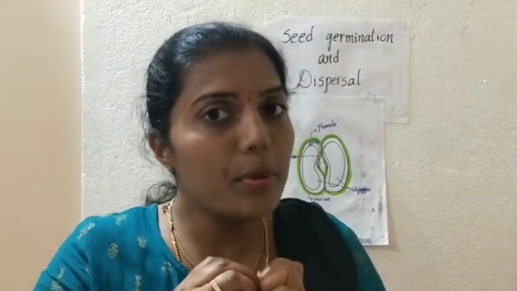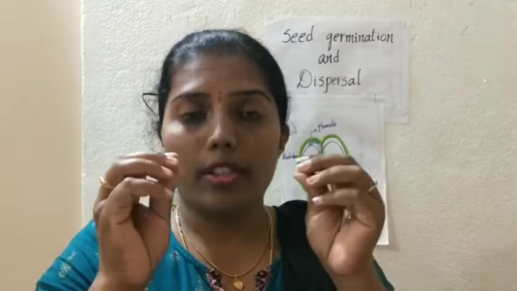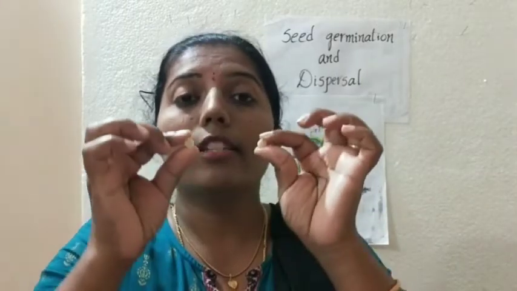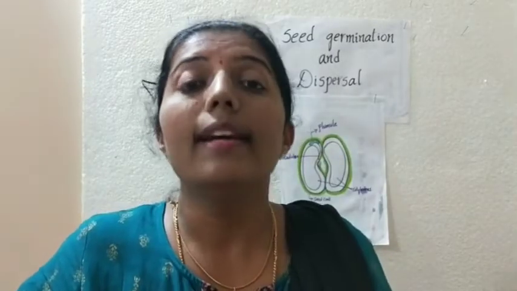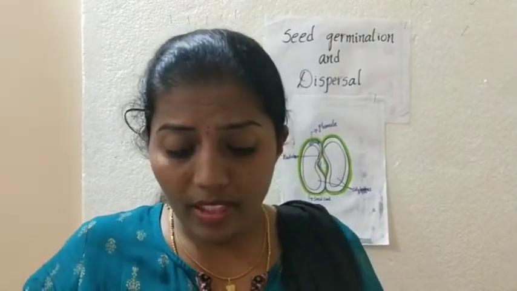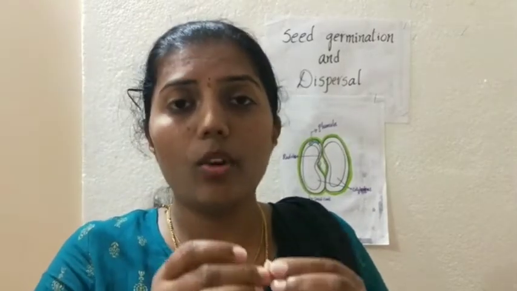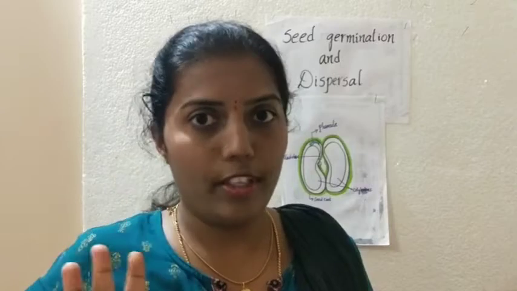In the previous chapter also we have done the starch activity. Right? So these cotyledons contain what? The food, in the form of starch. These cotyledons are also called seed leaves. It depends on the seeds: a few seeds may contain one cotyledon, and a few seeds may contain two cotyledons. That I will conclude later.